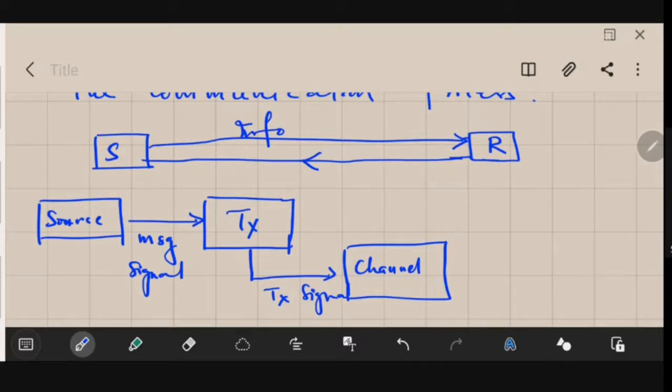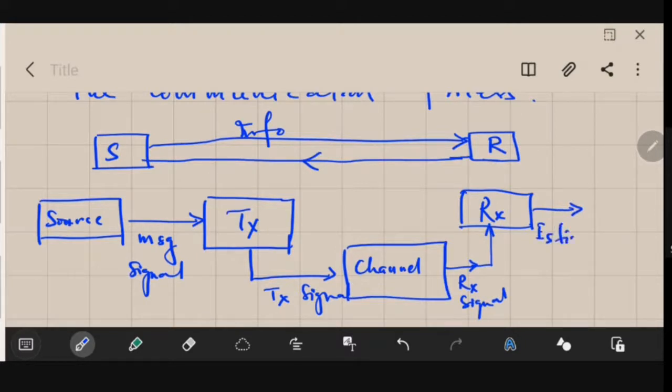Then the signal is received at the end of the channel. Who will receive the signal? Obviously the receiver. Once the signal is received, it needs to be estimated, that is, which message signal was transmitted.